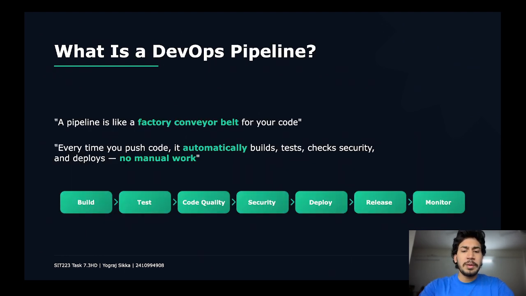So our DevOps pipeline is an automatic factory line for our code. Whenever new code is pushed to GitHub using the push command, the pipeline itself takes care of building the app, testing it, checking the code quality, scanning security, deploying, releasing it, and then at last monitoring it. Basically, instead of doing everything manually, the process becomes automatic and fast. I will show you my working as well.